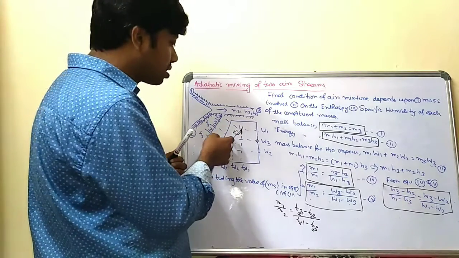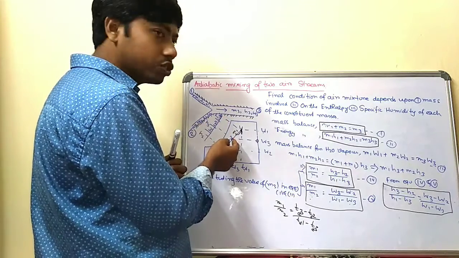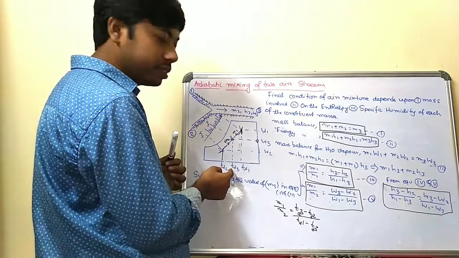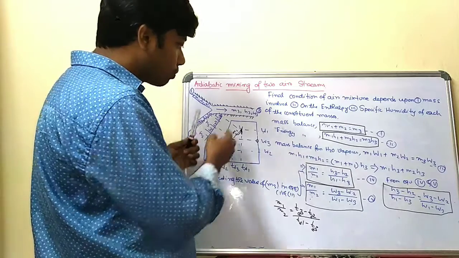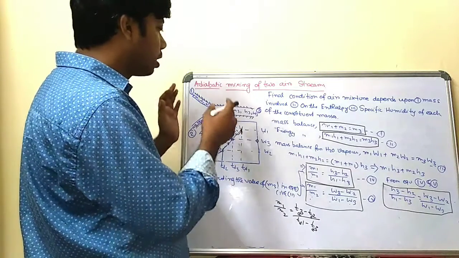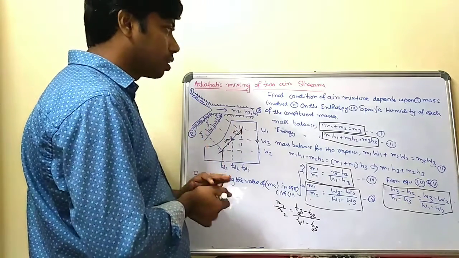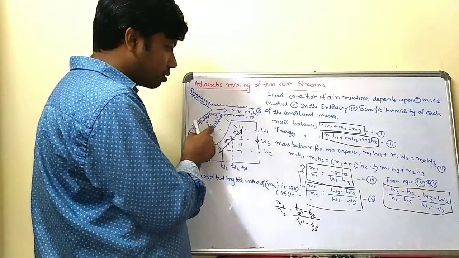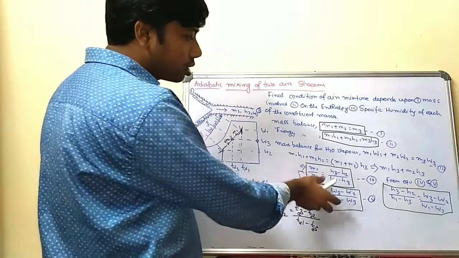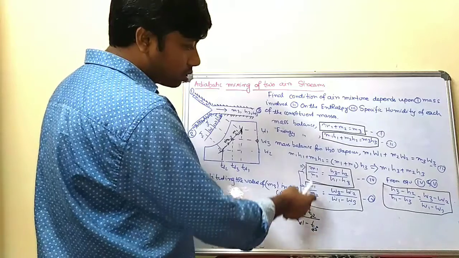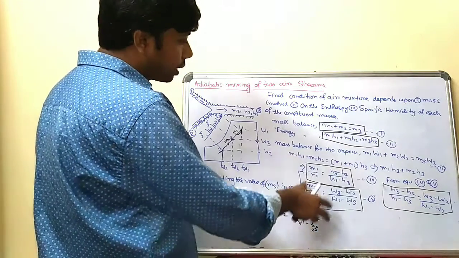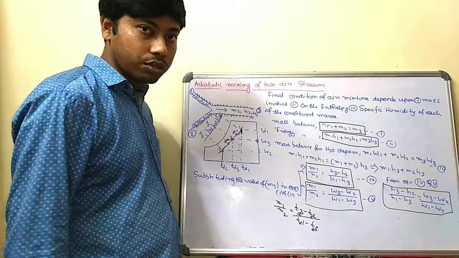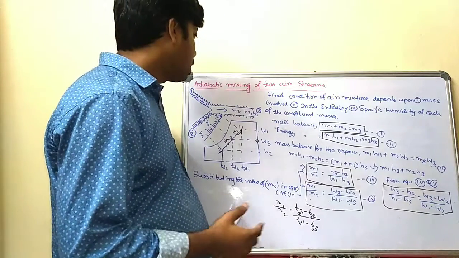In this way you can calculate the final condition of the air: the enthalpy will be H3, the specific humidity will be W3, and the dew point temperature will be Td3. So in this way you can calculate the final condition of the air mixture. That will be state 3 here, with H3, W3, and Td3. These are the three important equations. In this way you can calculate W3, H3 as well as Td3, which is required to know the mixing of two air streams.